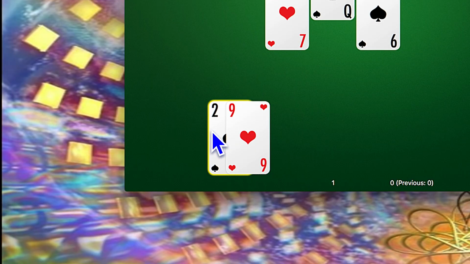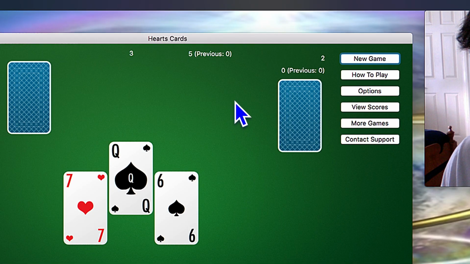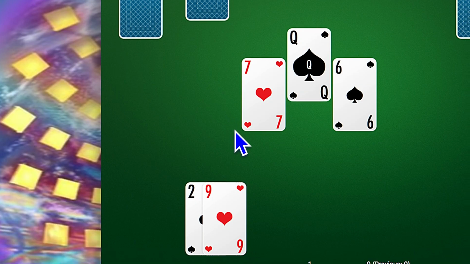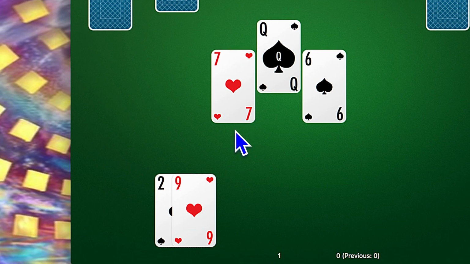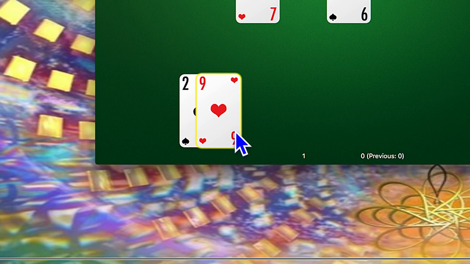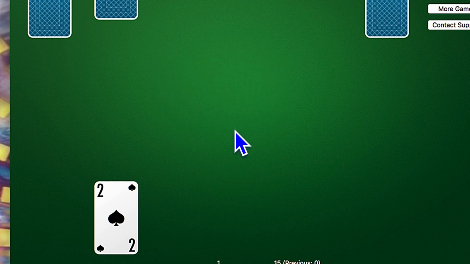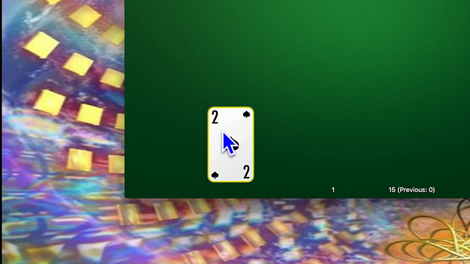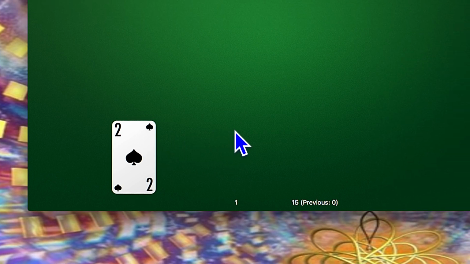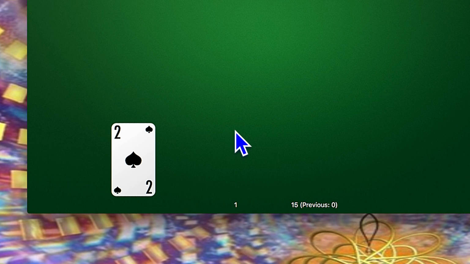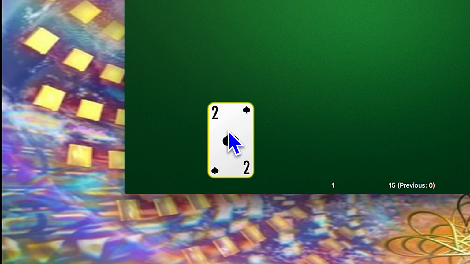And I'm just going to finish out this hand here. That's odd. Oh, wait. Is that a club? That's a spade. That should go. Oh, I know why. Hearts were led. Oh, shoot. I'm going to take this. Shoot. Oh, well. So much for winning. Definitely so much for winning. When did I get the Queen of Spades? I've been so busy talking to you guys that I wasn't paying attention. I'm going to finish this hand.